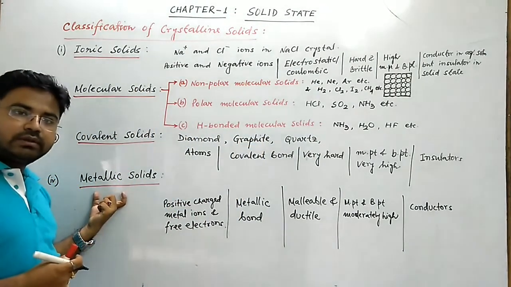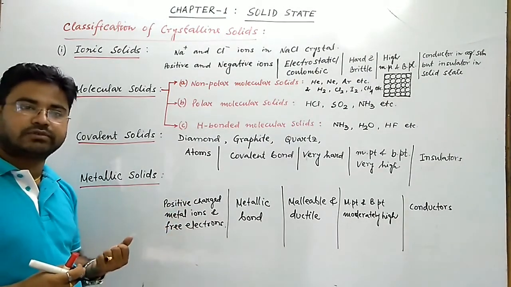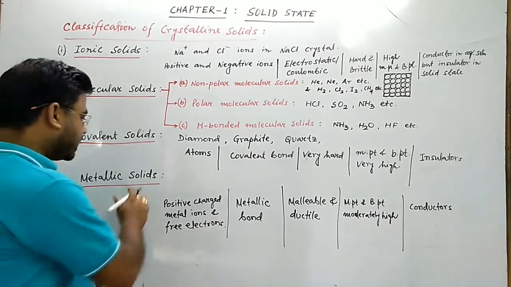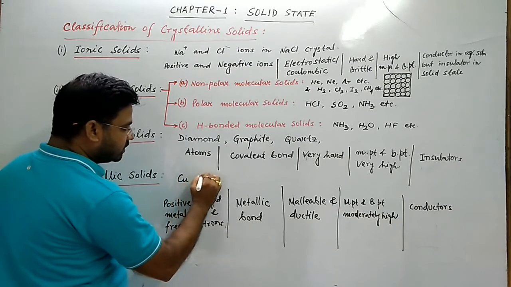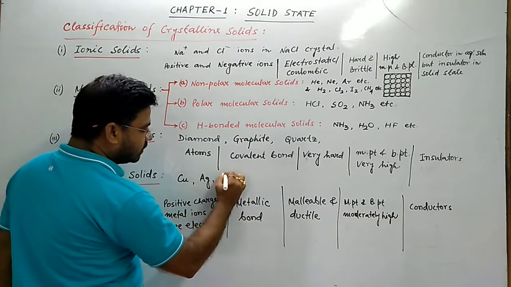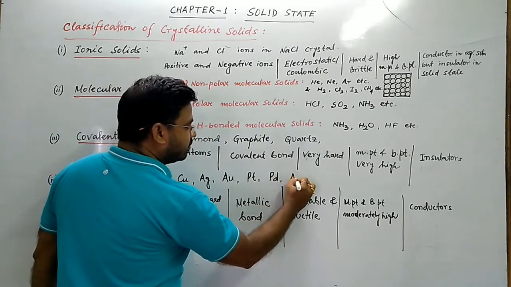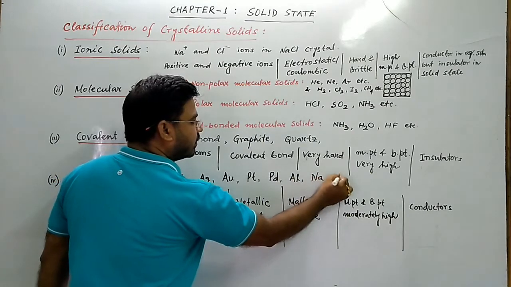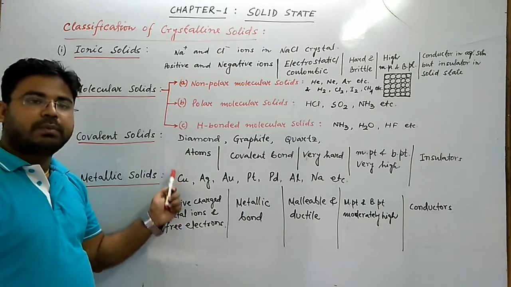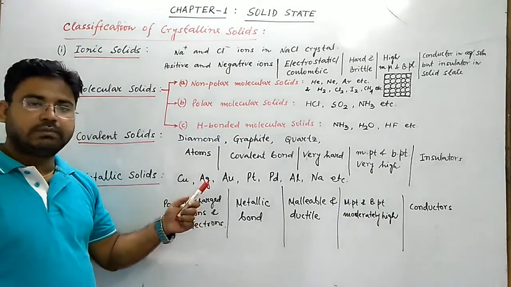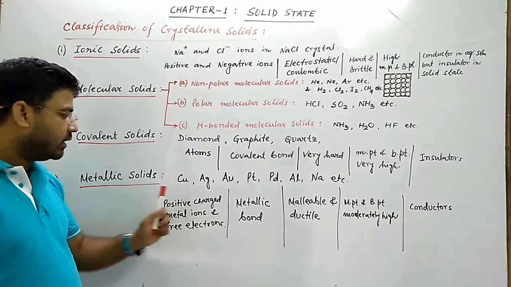In metallic solids, the constituent particles are positively charged metal ions and free electrons. Examples of metallic solids are copper, silver, gold, platinum, palladium, aluminium, sodium, etc. So, positively charged metal ions, say copper positive, silver positive, gold positive, iron two positive, magnesium two positive, and free electrons.